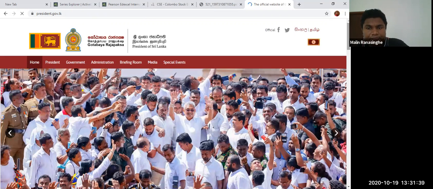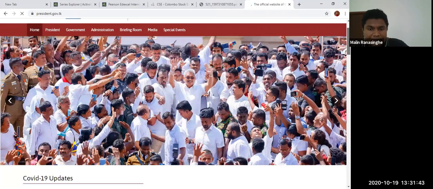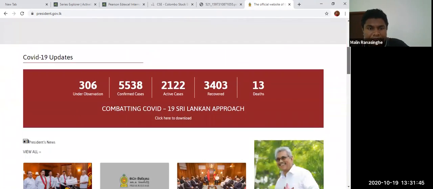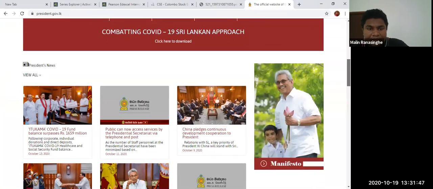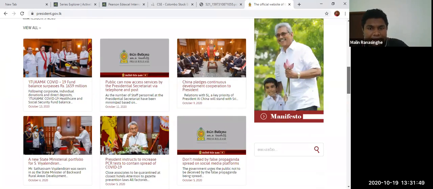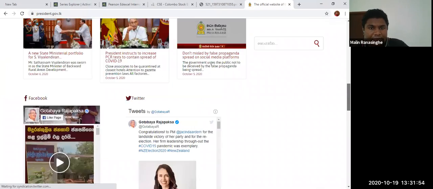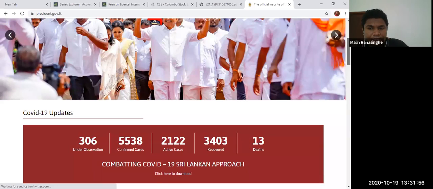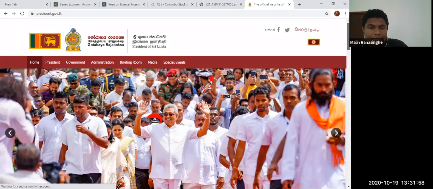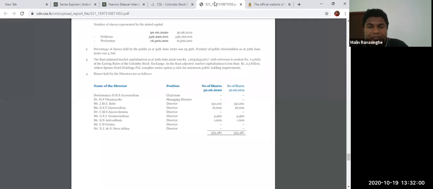So you can see Sri Lankan government, his official website and everything.